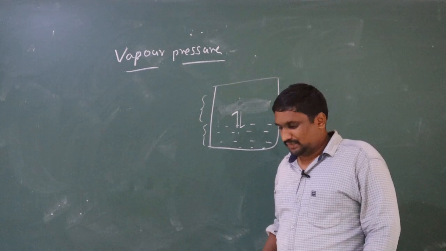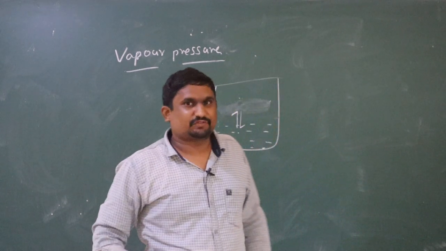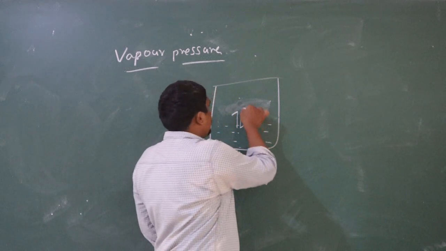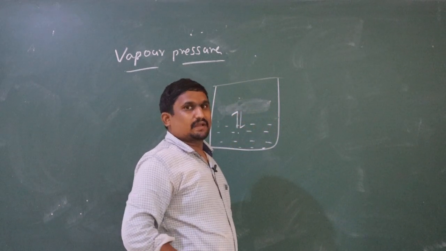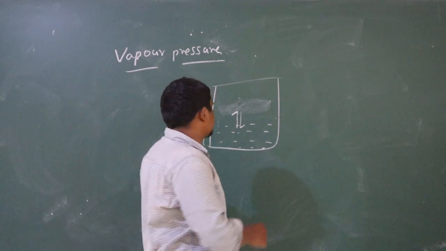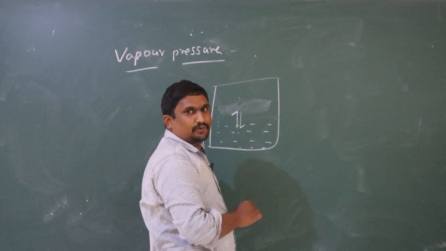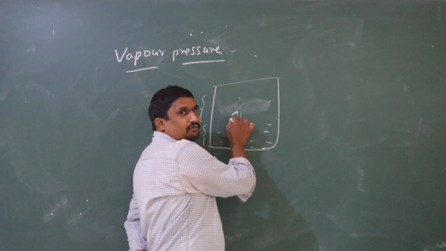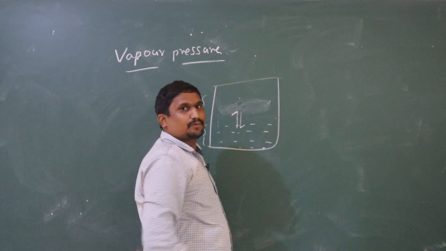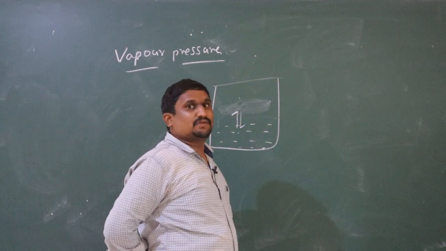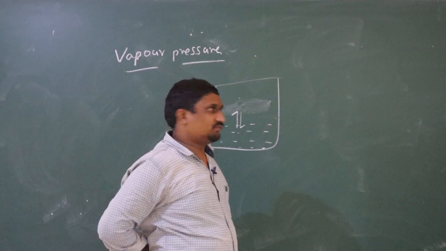Why? Because after a certain point of time, equilibrium has been formed between the evaporation process and the condensation process.